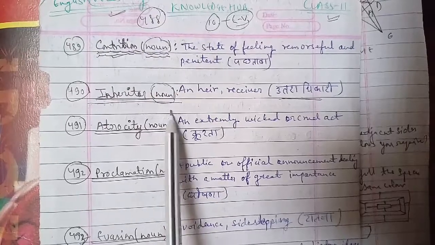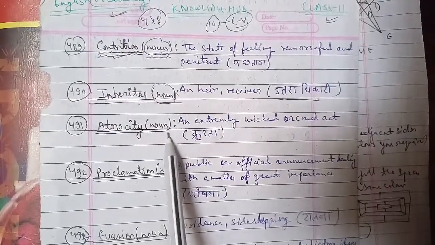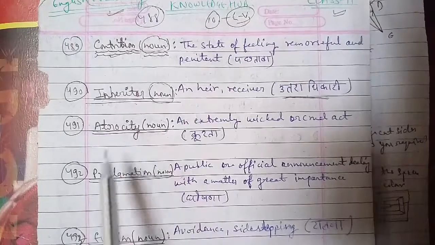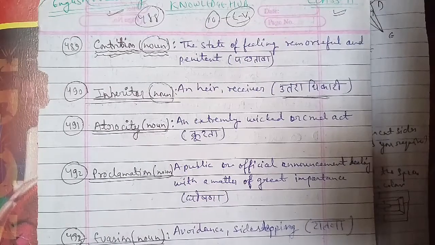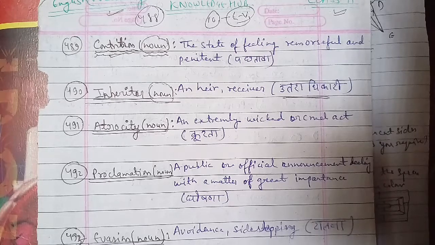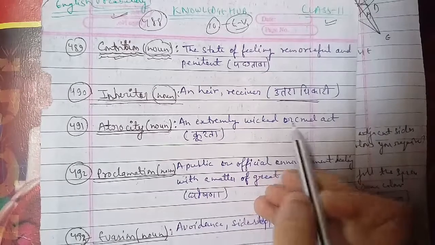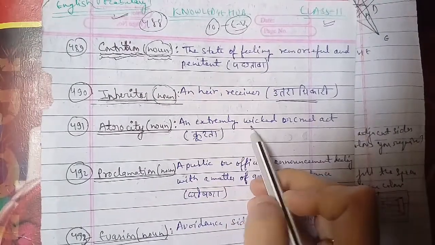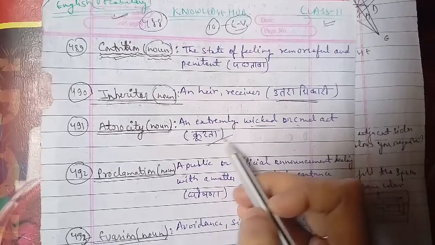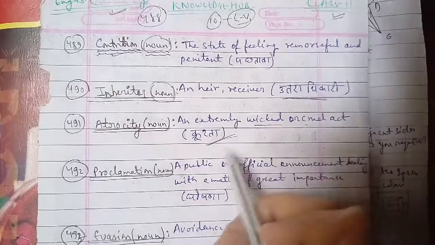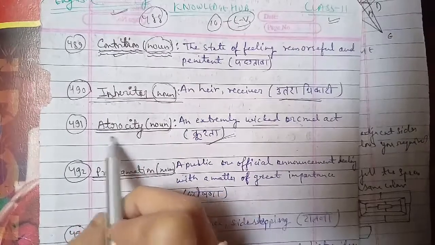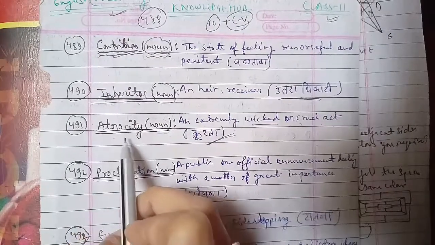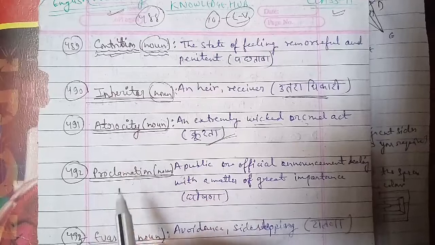Atrocity is a word used as a noun. If I go ahead in detail about it, atrocity means an extremely wicked or cruel act, जो आप कुछ भी extremely wicked कर दियो, cruel act like क्रूरता, कोई काम करते हो आप, then of course you can use the word atrocity for a person when you are using it.